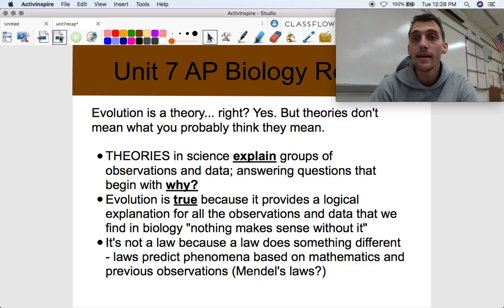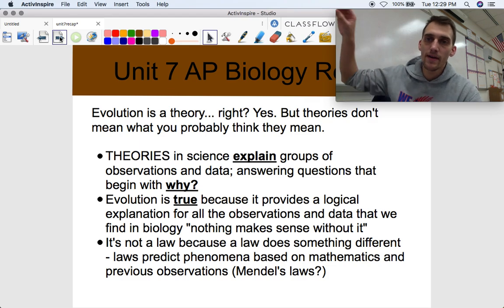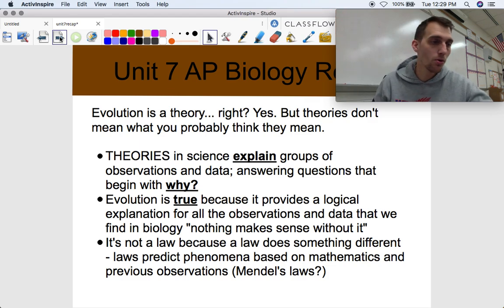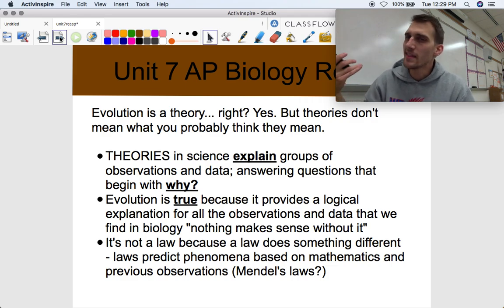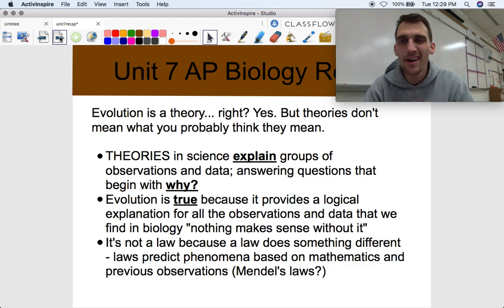So if I'm talking about Mendel's laws of independent assortment or segregation of chromosomes, right? Those are laws, okay? Even those are not completely true, right? But anyway, a law, let's just use gravity, for example. A law about gravity would tell me, okay, if I drop this, it'll fall to the floor. I drop my wallet here. It'll fall to the floor in a particular acceleration, a velocity. It'll fall with a certain amount of force. It'll take this much time in the air before it hits the ground. I can use a whole bunch of laws to figure that out, right?